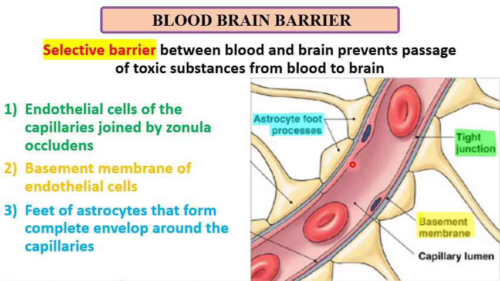So again, the blood-brain barrier is a selective barrier between blood and brain to protect the brain from harmful or toxic substances in the blood, formed from three structures from inside: endothelial cell, basement membrane of the endothelial cell, and the foot processes of the astrocyte, which completely envelop the capillaries. 1, 2, 3.